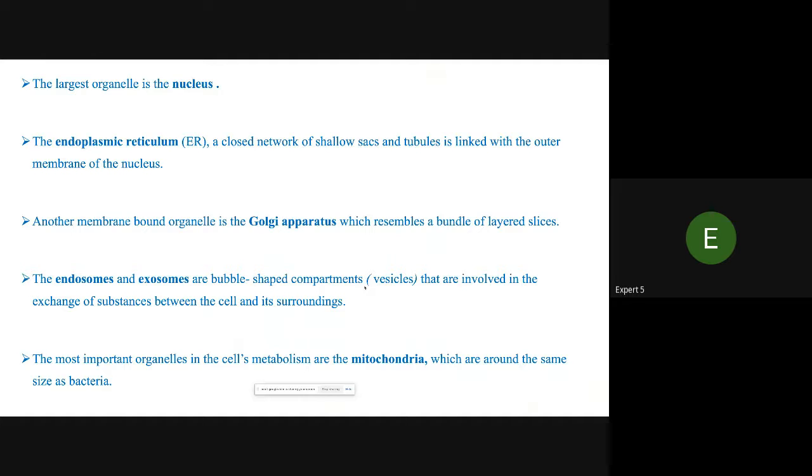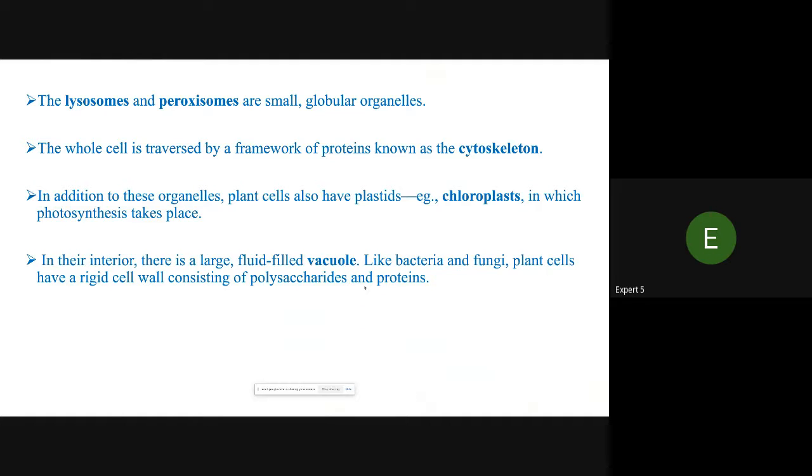The most important organelles in cell metabolism are the mitochondria, which are around the same size as a bacteria. The lysosomes and the peroxisomes are small globular organelles. The whole cell is traversed by the framework of protein known as cytoskeleton.